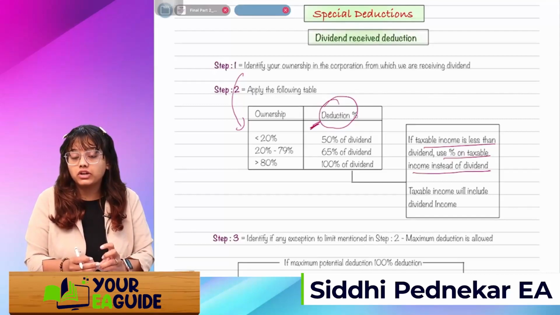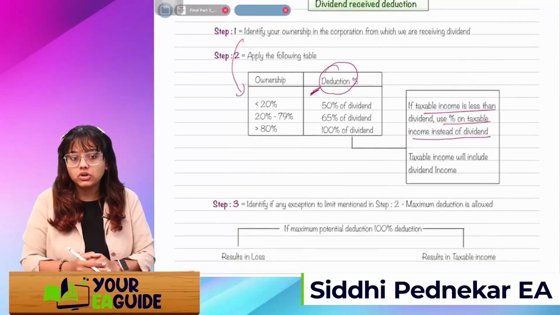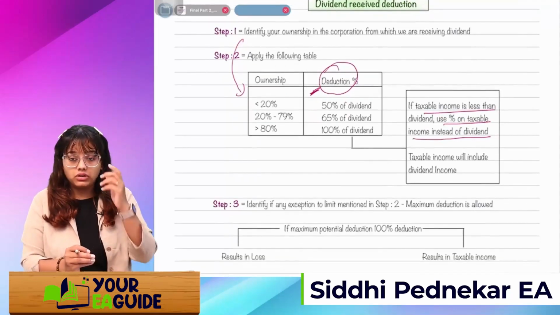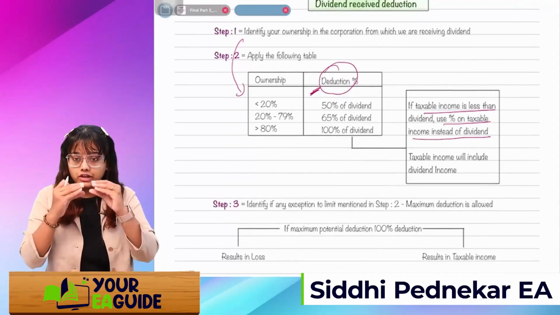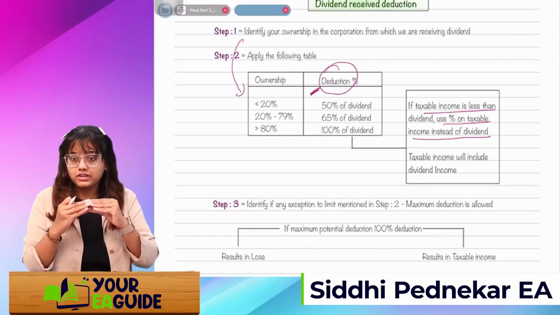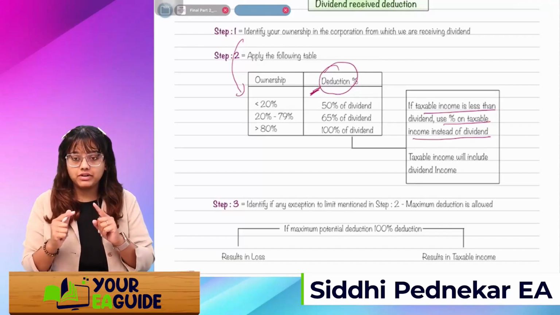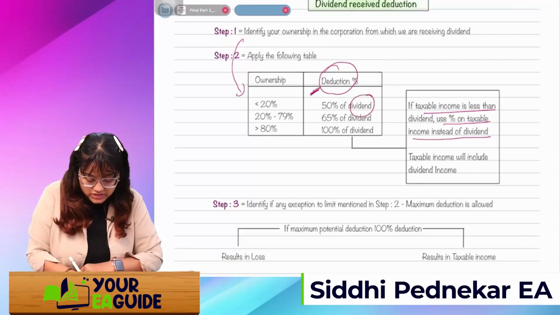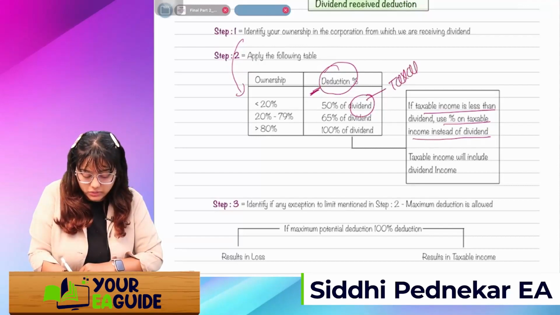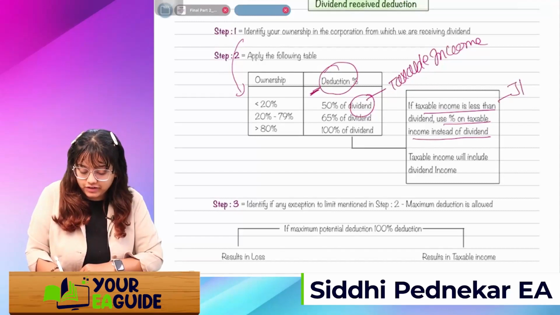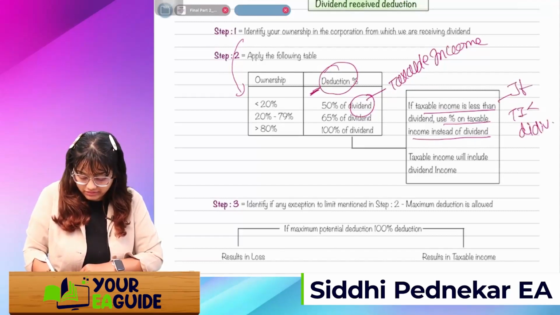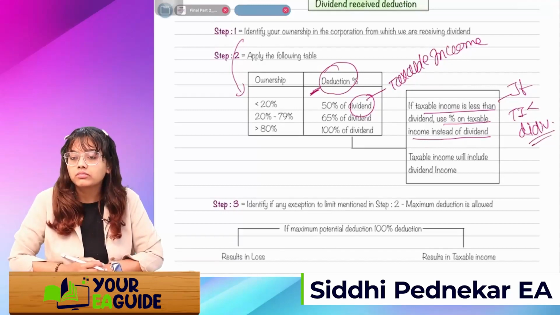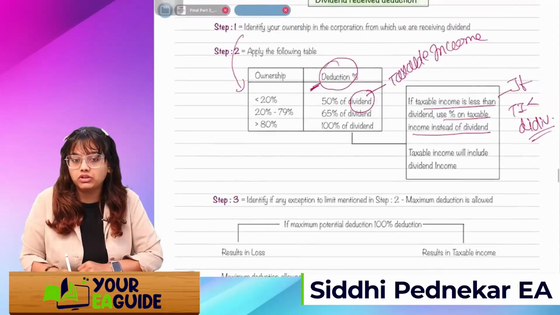Taxable income will include dividend income. Okay? Taxable income will include dividend income, and after including that, just see whether your taxable income is less than the dividend, then I'll just use the percentage on taxable income. See, instead of this dividend, it will be taken as taxable income, if my taxable income is less than the dividend. Got it? We'll see one example, then you'll understand.